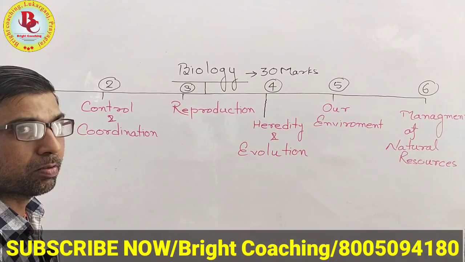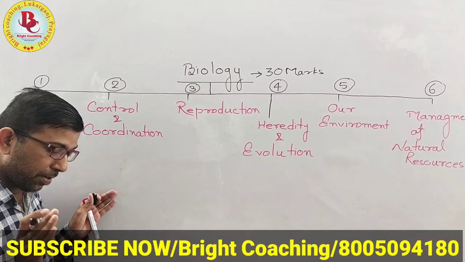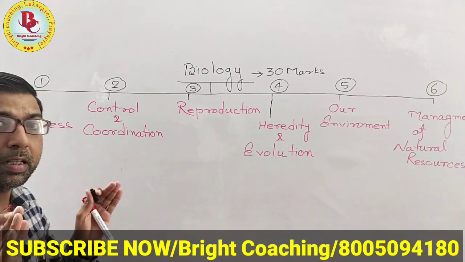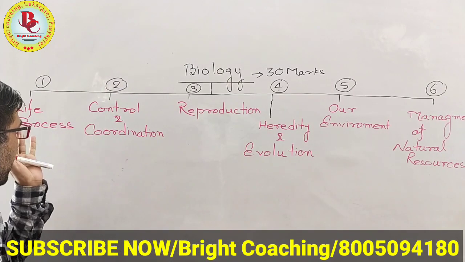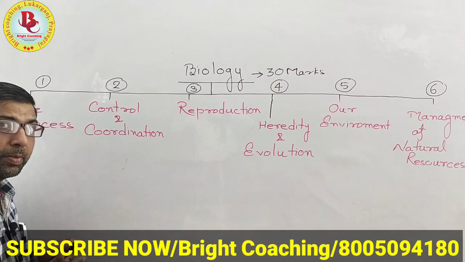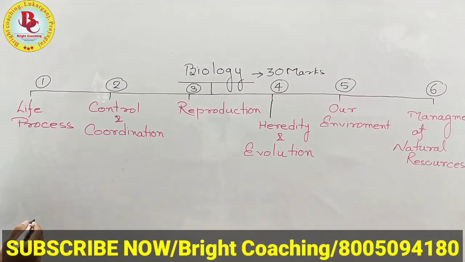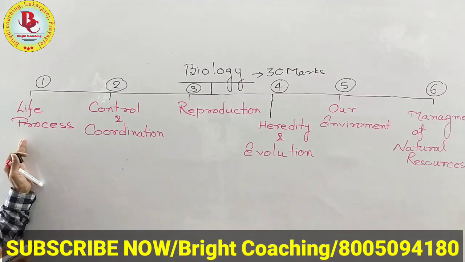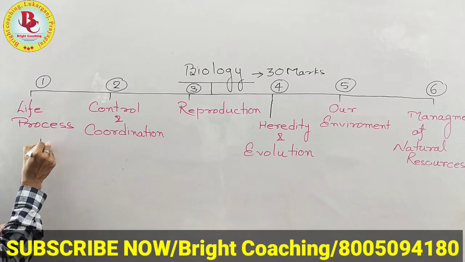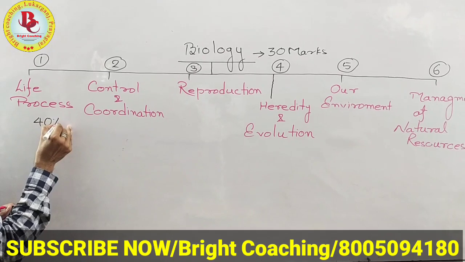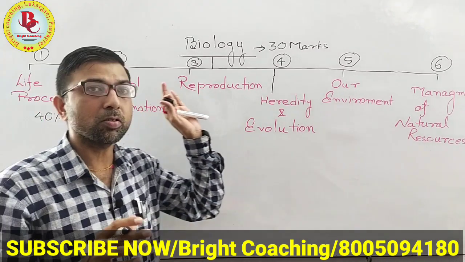First of all, I want to clear how much of the syllabus or marks is covered by these chapters. The first chapter, life process, completes 40% of the complete syllabus of biology.